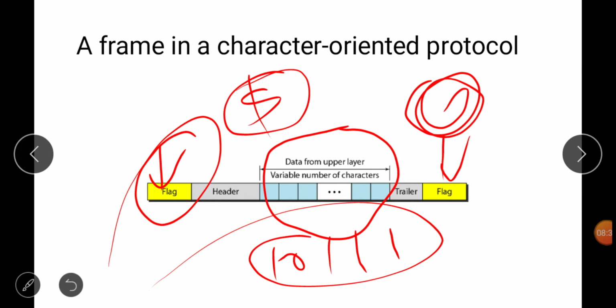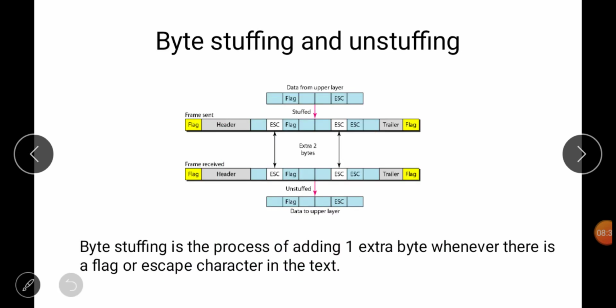So for that purpose, a special character known as escape is there. Whenever the starting or ending delimiter is used as data, before that delimiter we put an escape character, we write the escape character before the flag.